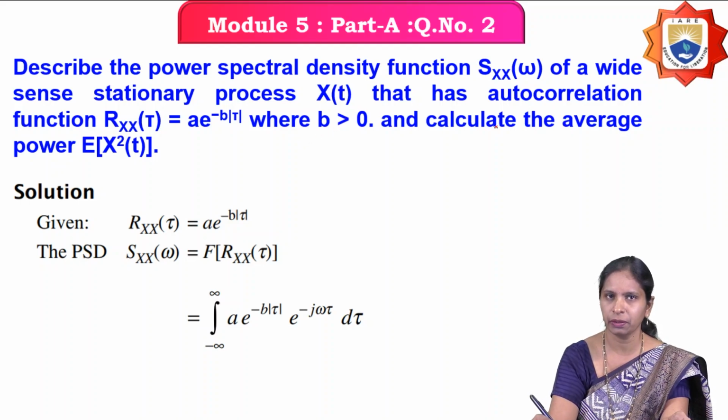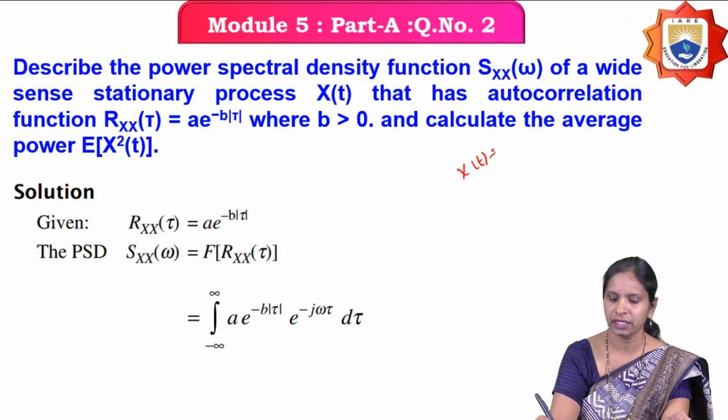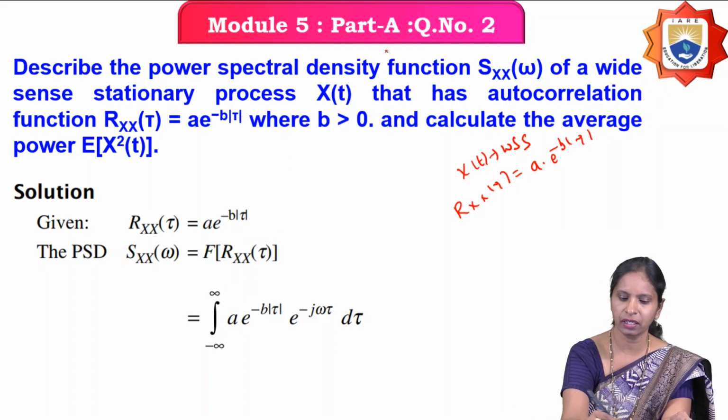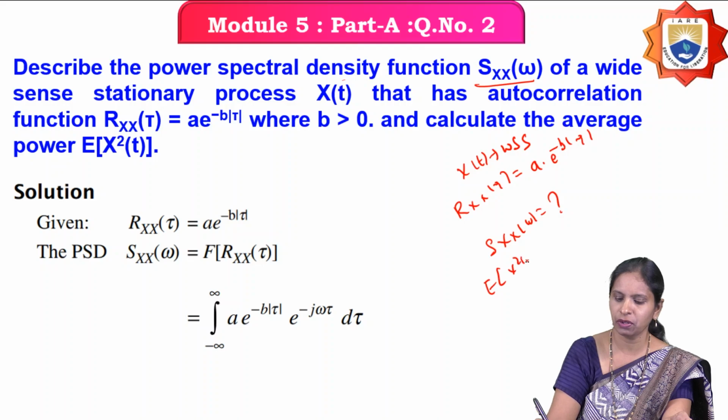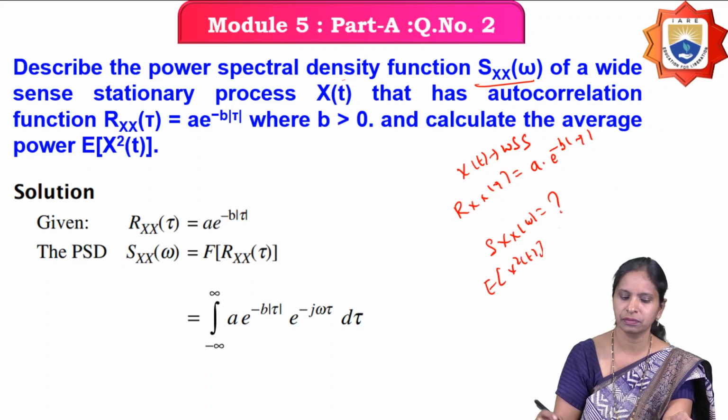It means they have given that x of t is a wide-sense stationary random process, and they have given its autocorrelation function as A e power minus b mod tau. So what you have to calculate is the power spectral density Sx of omega, and also the average power of the random process.